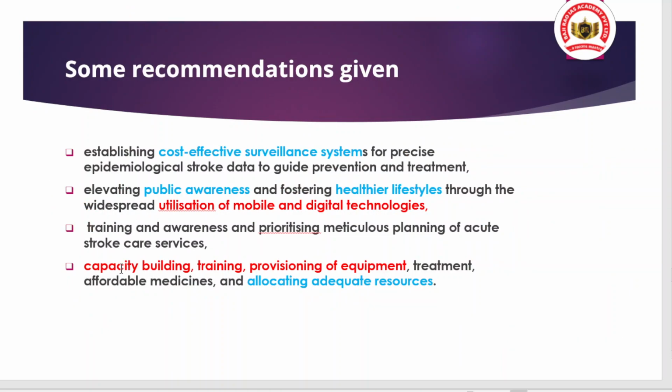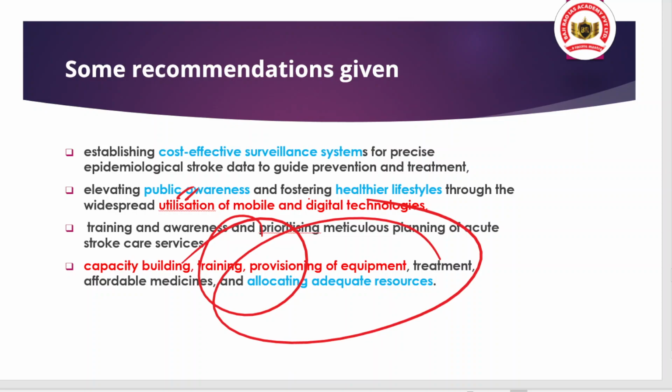Some of the recommendations are establishing a cost-effective surveillance system for precise epidemiological stroke data to guide prevention and treatment, along with raising public awareness, adopting healthier lifestyles, and widespread campaigning through mobile and digital technology. Okay, and capacity building, training, provisioning of equipment, treatment, affordable medicines, and there is also one important point, like allocating